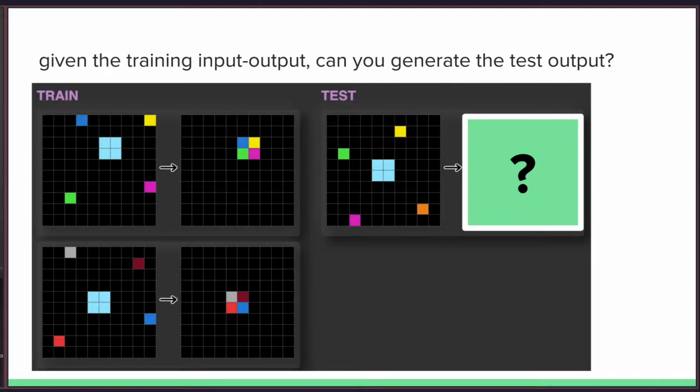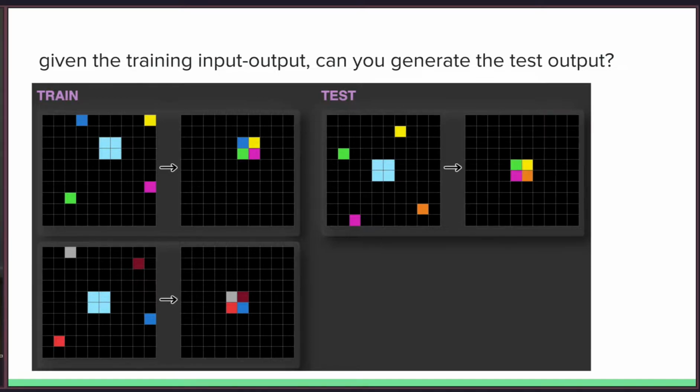Given the training input-output on the left, can you guess what's in the test output? So what is the green question mark going to be? I'll give you some time to look at this puzzle. Okay, so hopefully you're able to guess that the output should be this one.